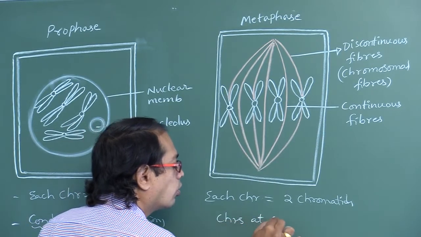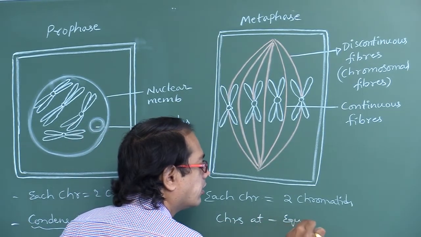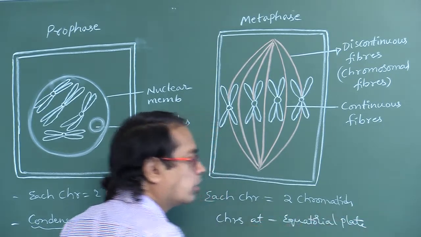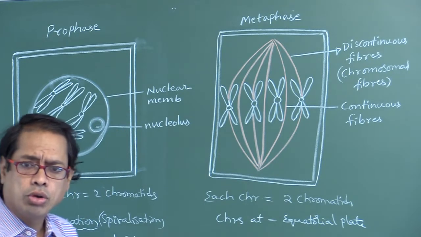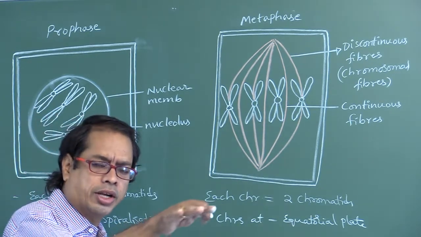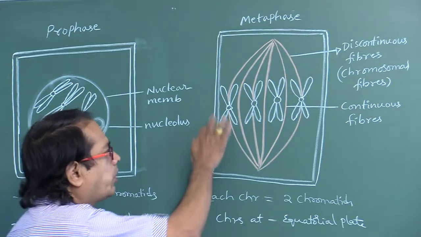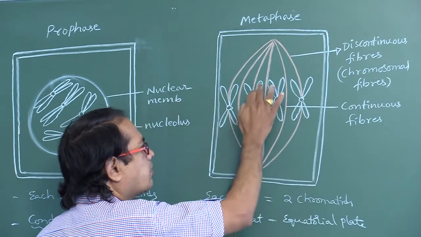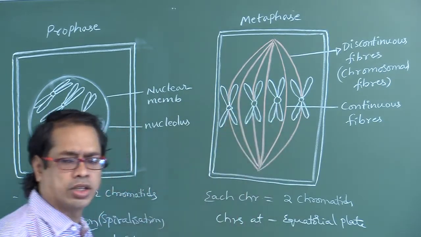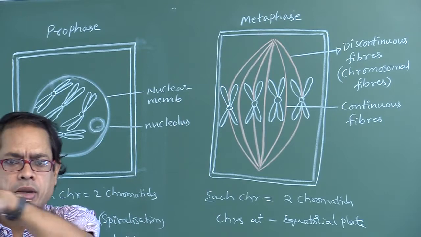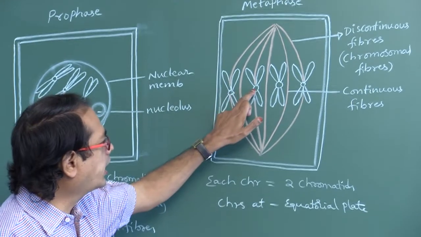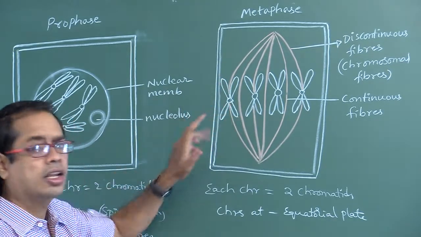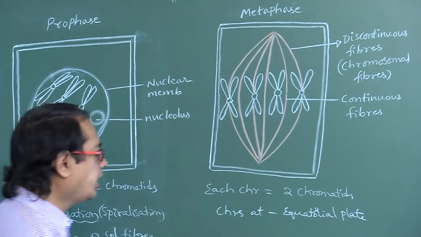Chromosomes align at the equatorial plate. Chromosomes lie at the equatorial plate. That means centromeres are at the equatorial plate and arms hang freely in the cytoplasm. Chromosomes are at the equatorial plate means centromeres lie at the equatorial plate and arms hang freely in the cytoplasm. And here